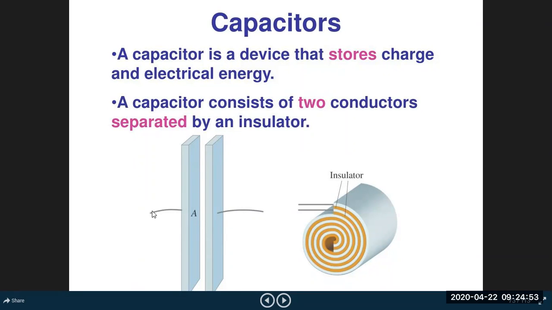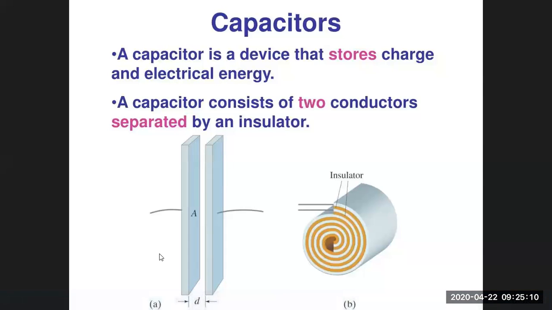Now, if one of the plates is connected to the positive terminal of a battery and the other plate is connected to the negative terminal of the same battery, what do you think, will the battery discharge or not?